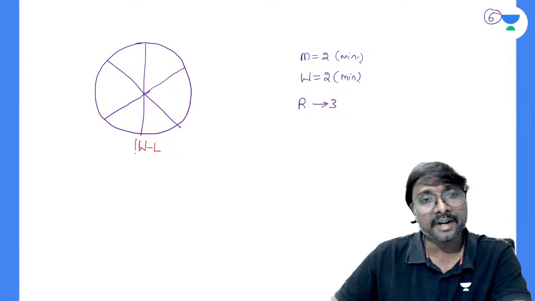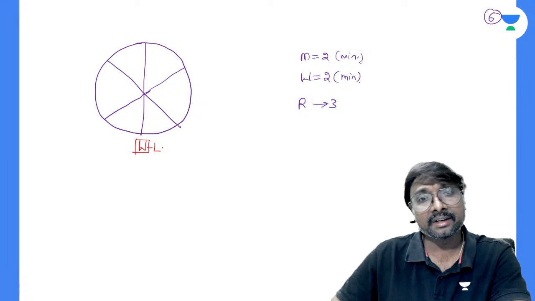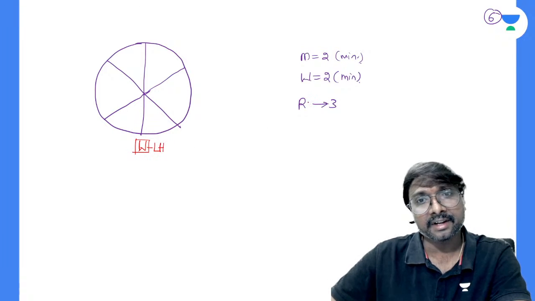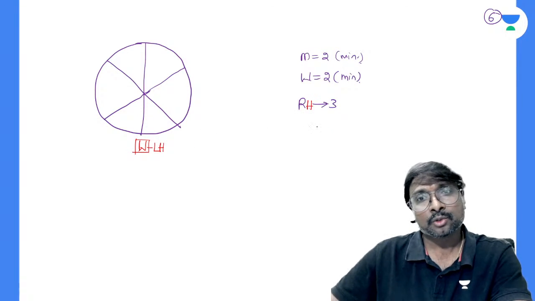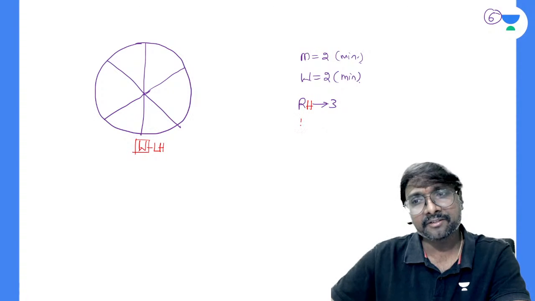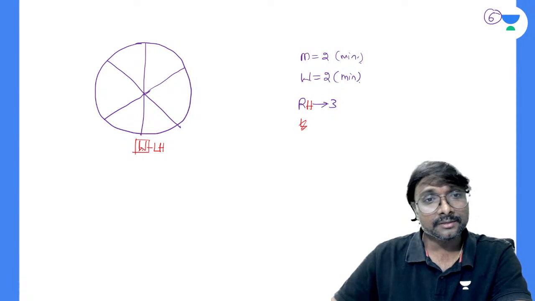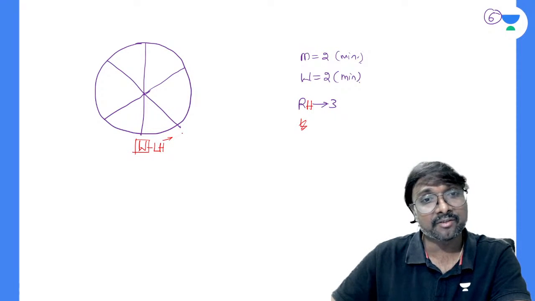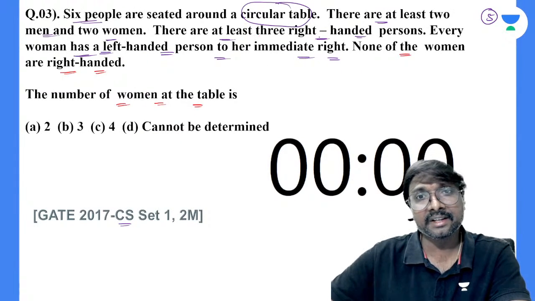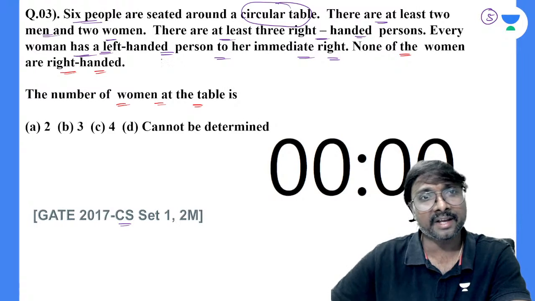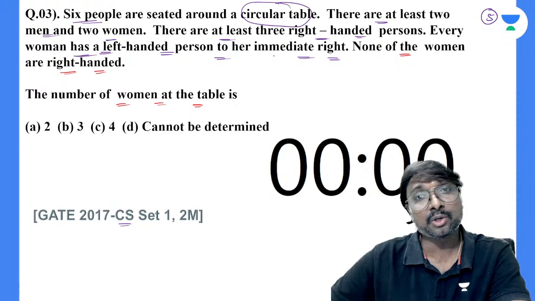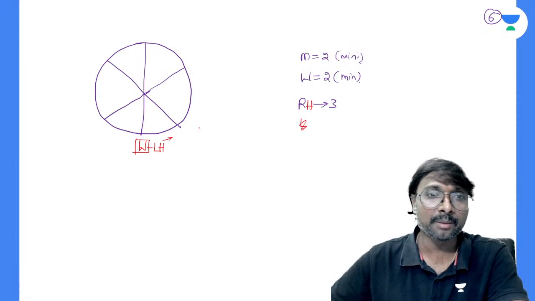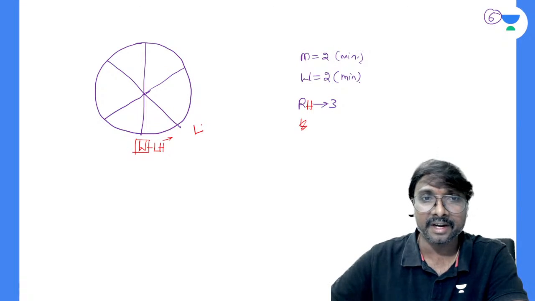On her immediate right means this woman's neighbor is left-handed. Right-handed are 3, so obviously left-handed will be minimum 3, no?